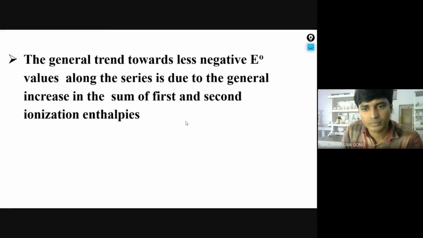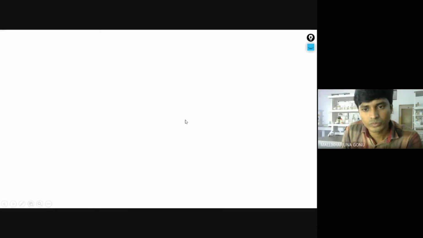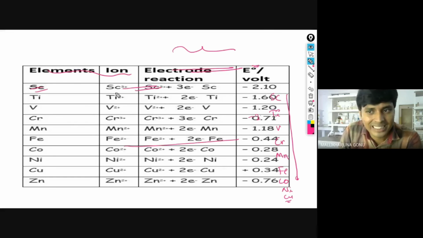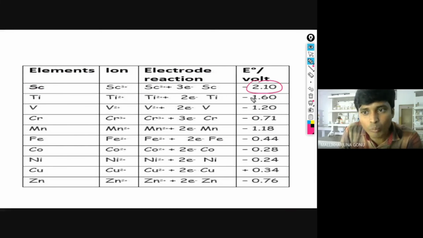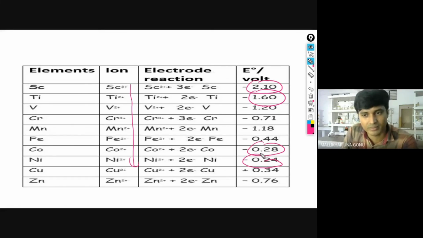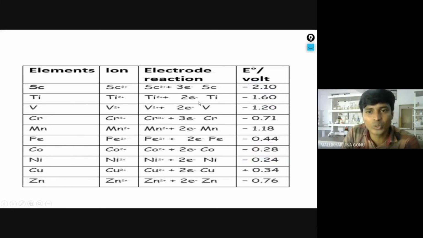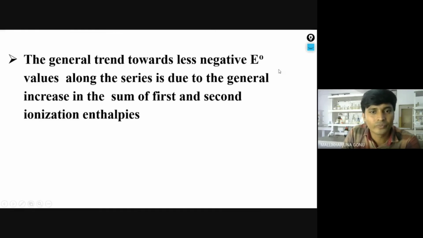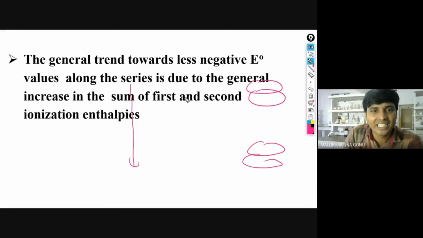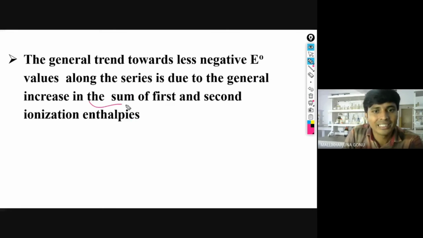You can see here, scandium and titanium have the more negative values. If you go across the period, what is happening? We are getting less negative values. Why is this? It is due to the general increase in the sum of first and second ionization enthalpies.